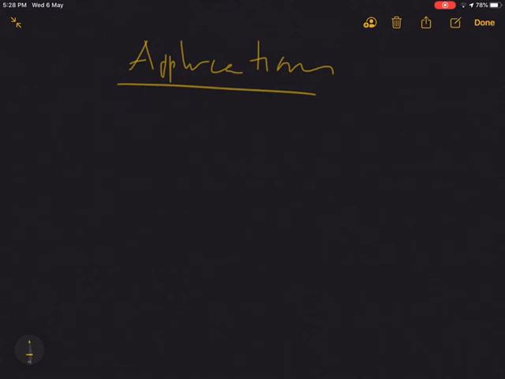Okay. So next is the application of IR spectroscopy. First one is, as we all know, it is used for qualitative analysis.